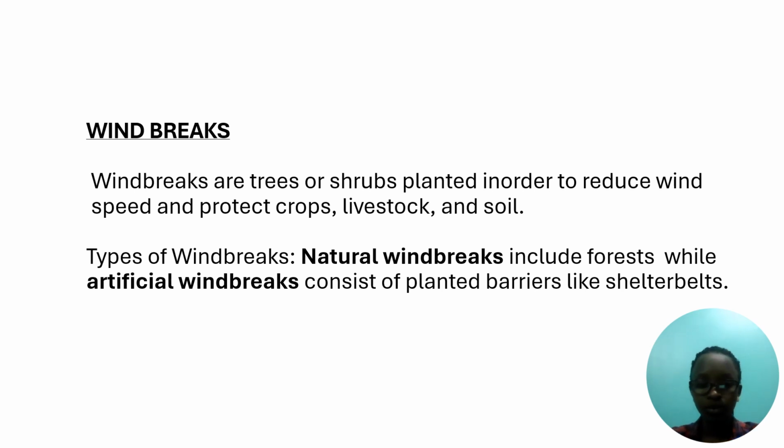So let's continue to wind breaks. First of all, wind breaks are trees or shrubs planted in order to reduce wind speed and protect crops, livestock, and soil. There are different types of wind breaks. There are natural wind breaks, including forests, while artificial wind breaks consist of planted barriers like shade belts.